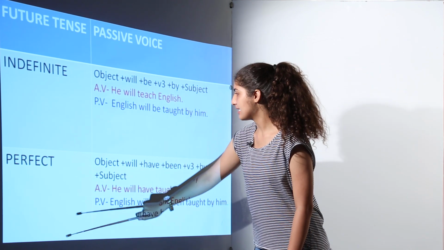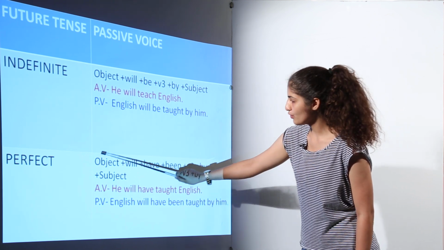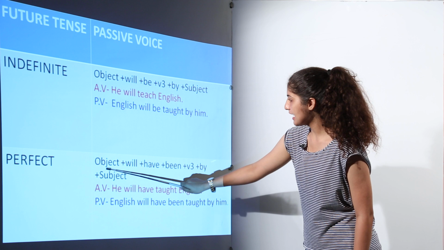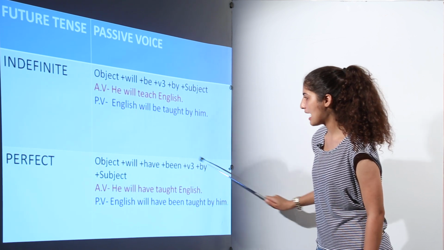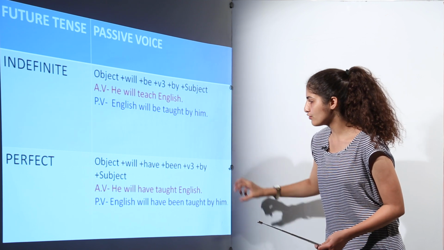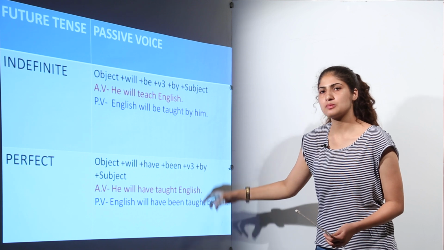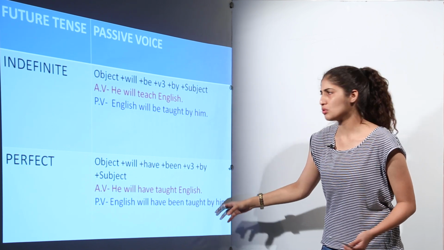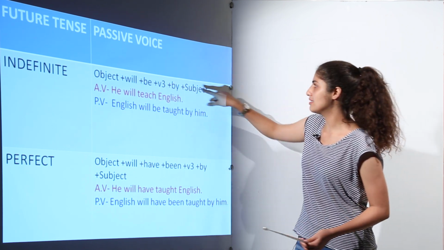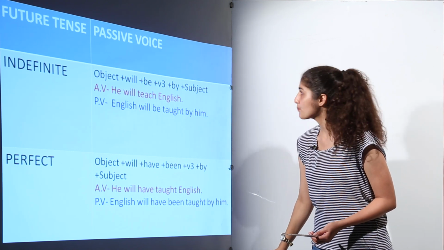Moving on to the perfect tense. Active, he will have taught English. So using this rule, English will have been taught by him. This is how we have to use the rule. We just have to put the subjects and verbs and by according to the defined rule, and hence we can get our passive voice.